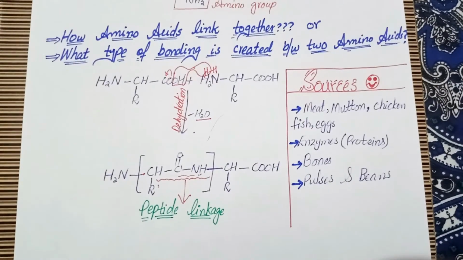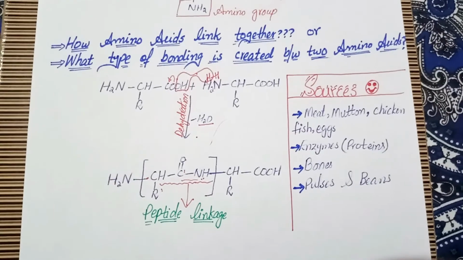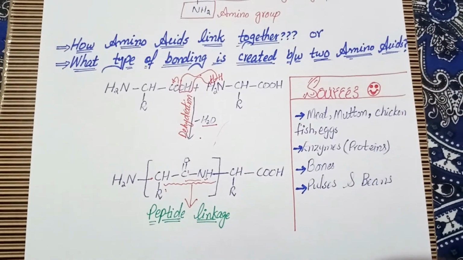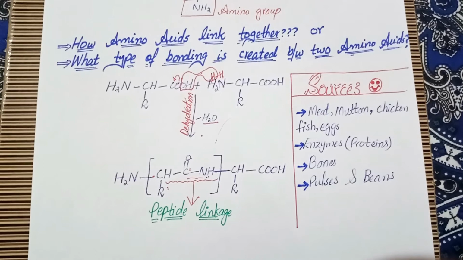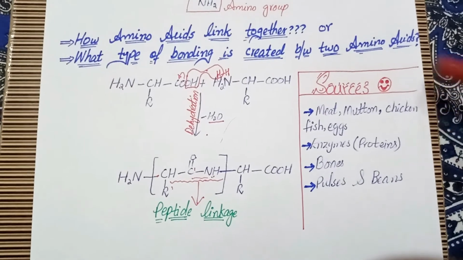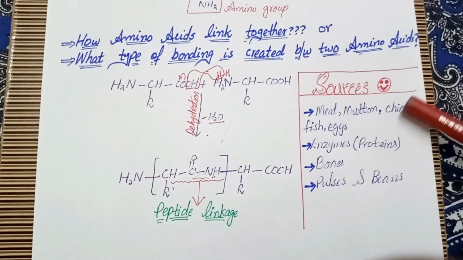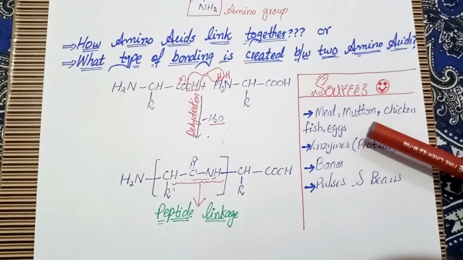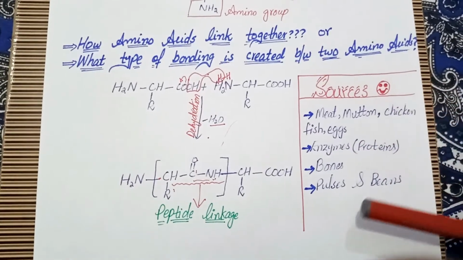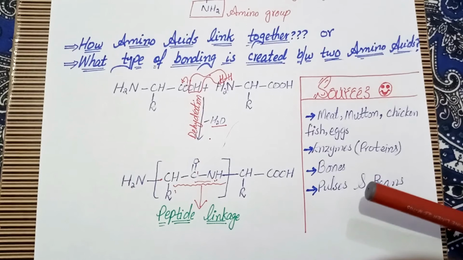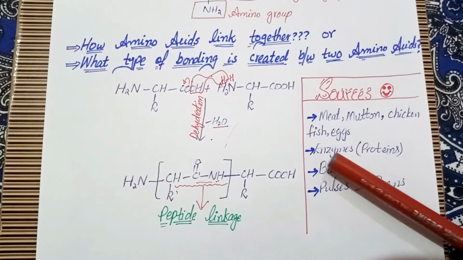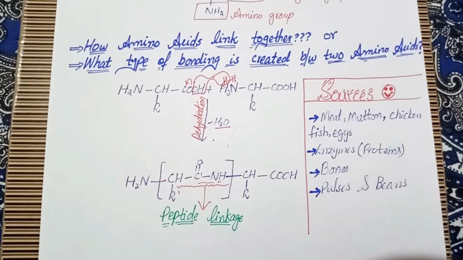So let's start about the sources of protein. From what sources can we get protein? Meat, mutton, chicken, fish and eggs are great sources to get protein. And we can also say that enzymes are also proteins.